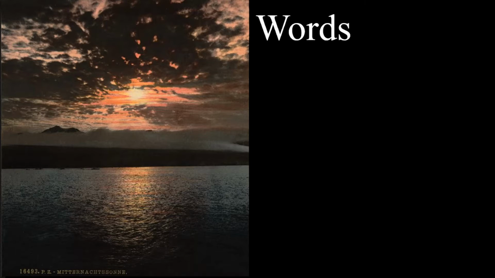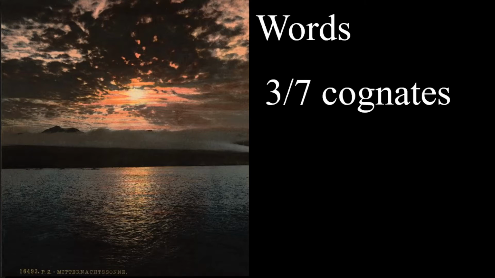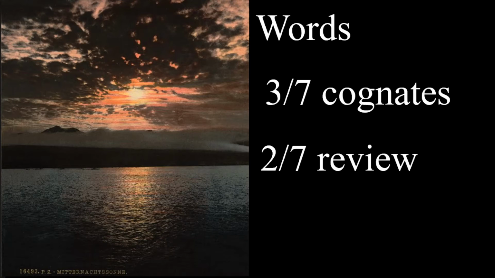Now, of these 7 words in the sentence, 3 out of the 7 are cognates, so you already know something in English that is related to them. 2 out of the 7 are review words from the last lesson that we did, and 2 out of the 7 of them are new words.